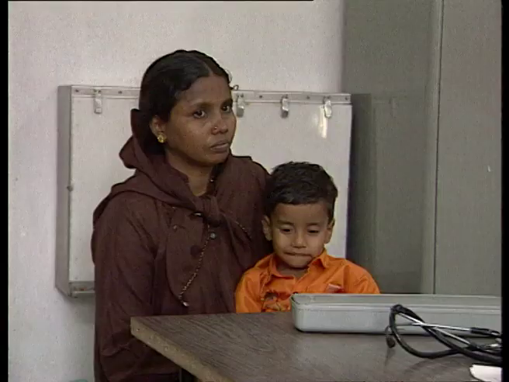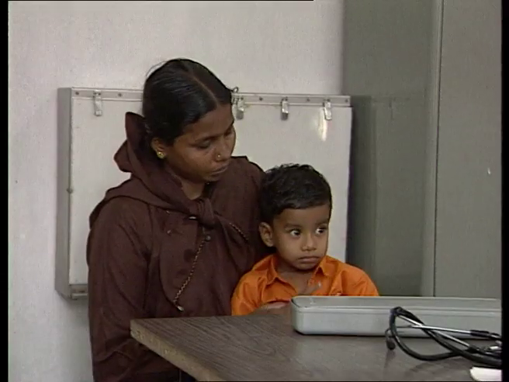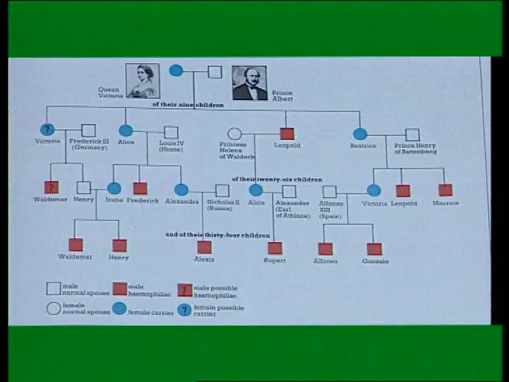For diagnosis of genetic disease, the first step is taking a detailed family history from the patient or from the parents, and we draw the family pedigree tree consisting of 3 generations. This will help us to know the mode of inheritance.